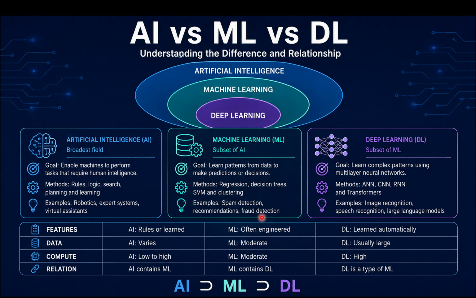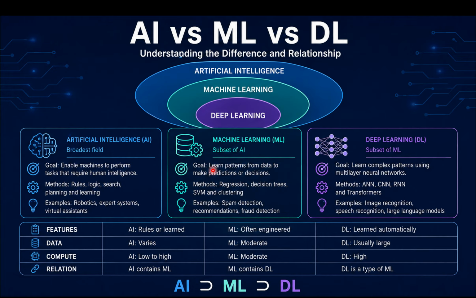In traditional machine learning, human experts often need to select or create useful features. For example, to classify an email as spam, we may manually provide features such as the number of suspicious links, the length of the message, the frequency of certain words, and the sender's address. This process is also known as feature engineering.